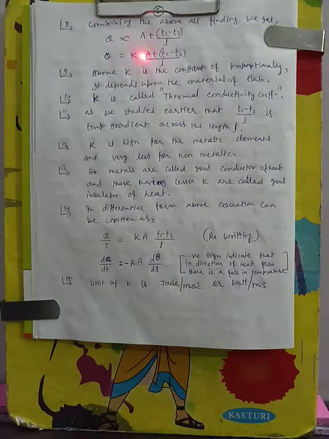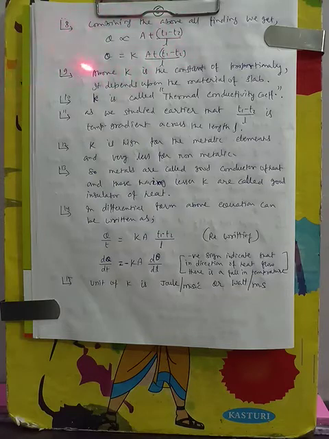So it is found that in metallic things, the rate of heat transfer is more. So the thermal conductivity of metallic things is more, and the thermal conductivity of non-metallic things is less, like rubber, plastic, wood. These are good insulators of heat, means they resist the flow of heat.